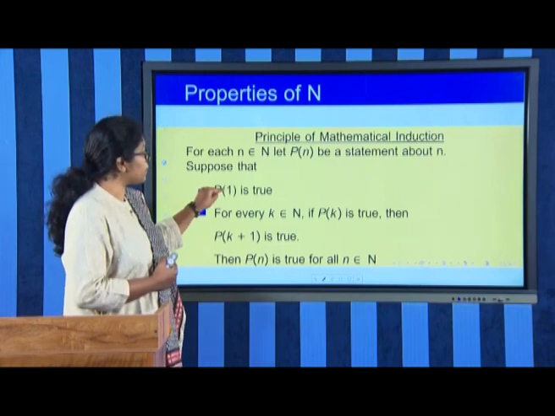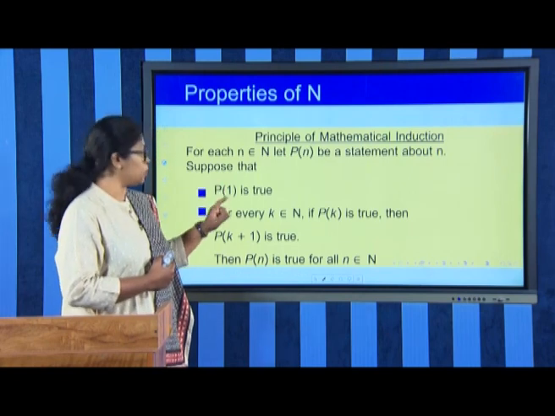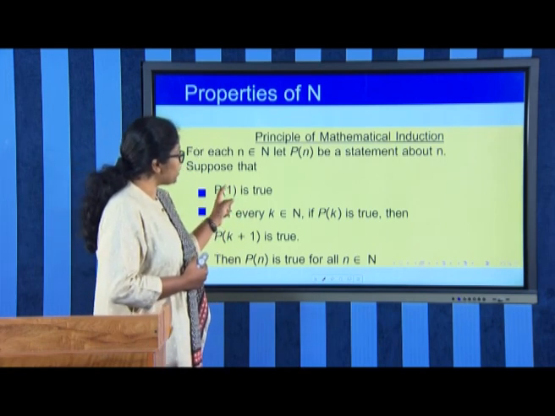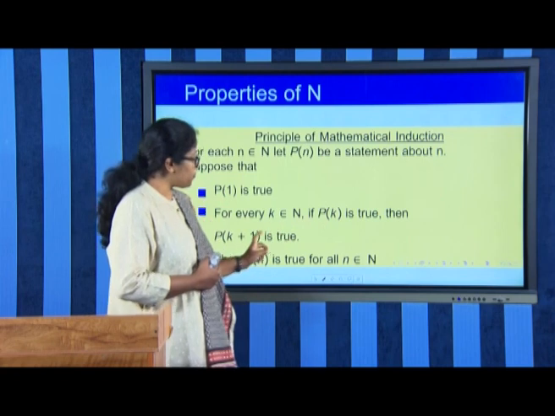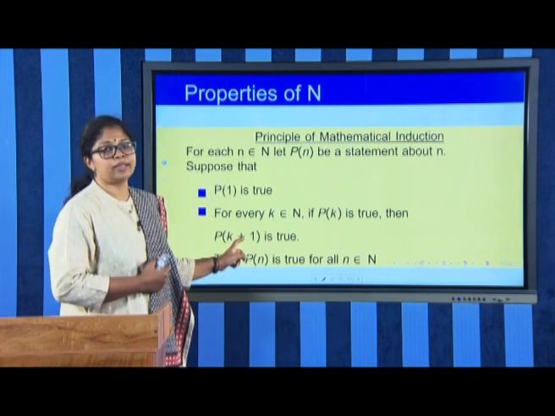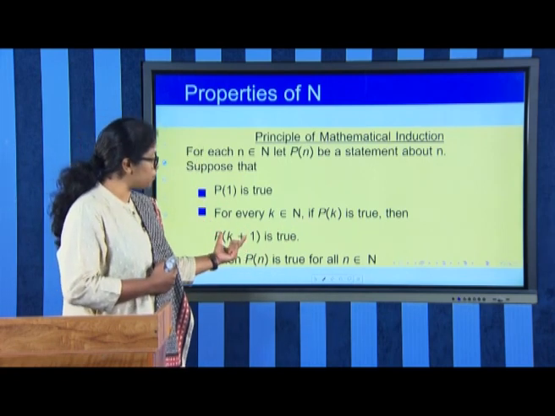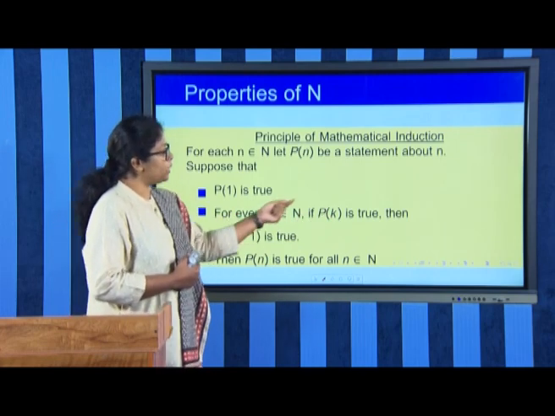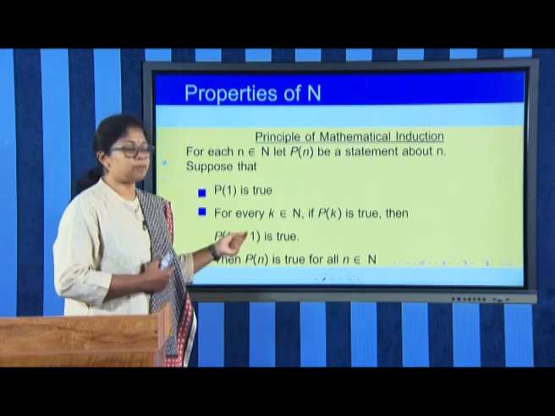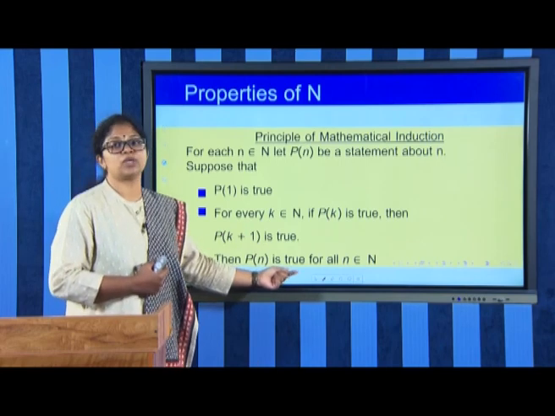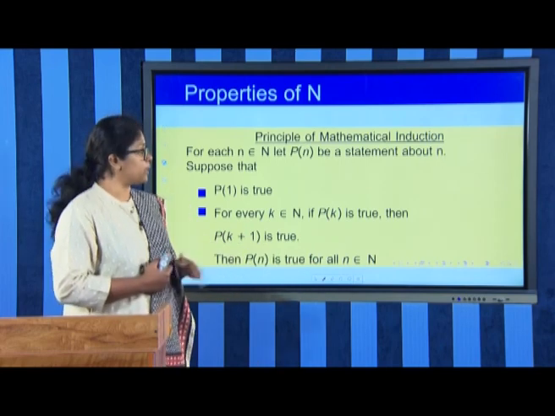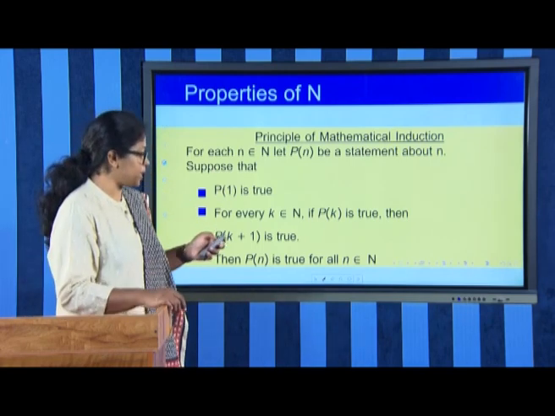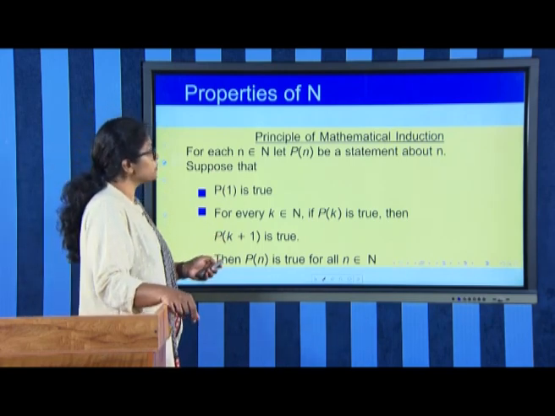Again, we have taken the case for n equal to 1 first. Then if for n equal to 1 it is true, for n equal to 1 plus 1, that means P of 2 is true, and if P of 2 is true, P of 3 is true, and so on. So, that means P of n is true for every natural number n belonging to N. This is called the most common form of principle of mathematical induction.